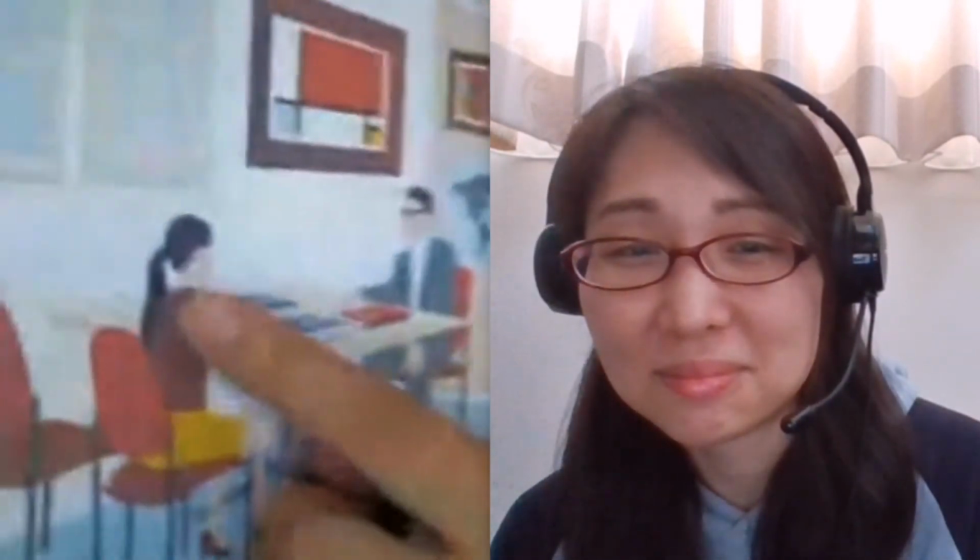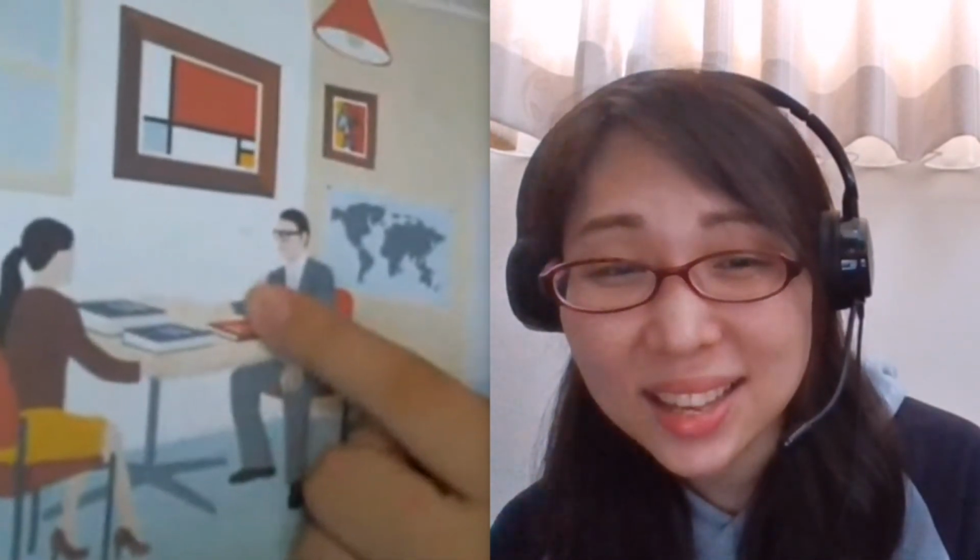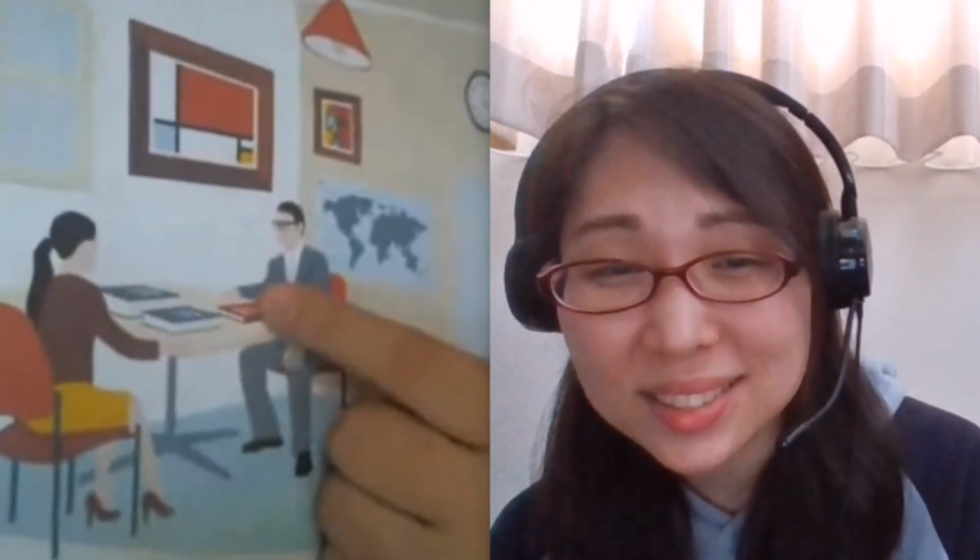So take a look at my picture here. Of these three books, Miu, which book has the most pages? Of those three books, that book has the most pages.